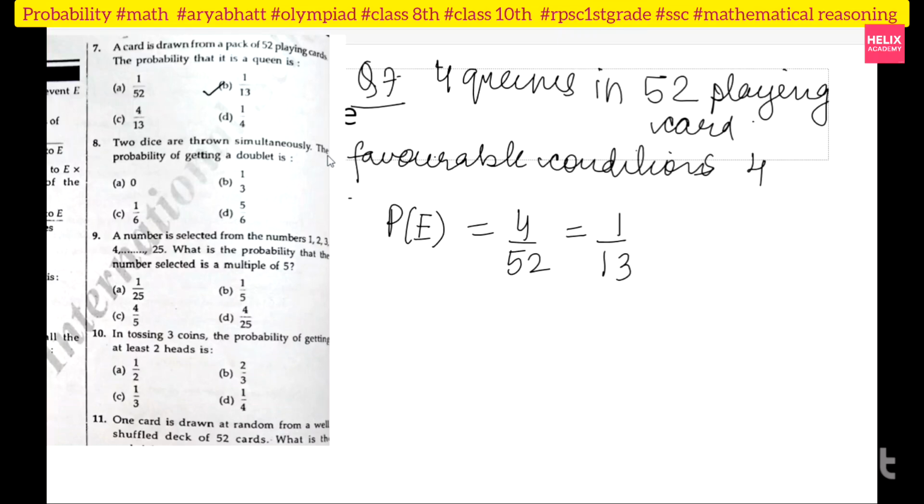Two dice are thrown simultaneously. The probability of getting a doublet. Now they are asking the probability of getting a doublet. Question number 8. How can I calculate the probability of getting doublets?